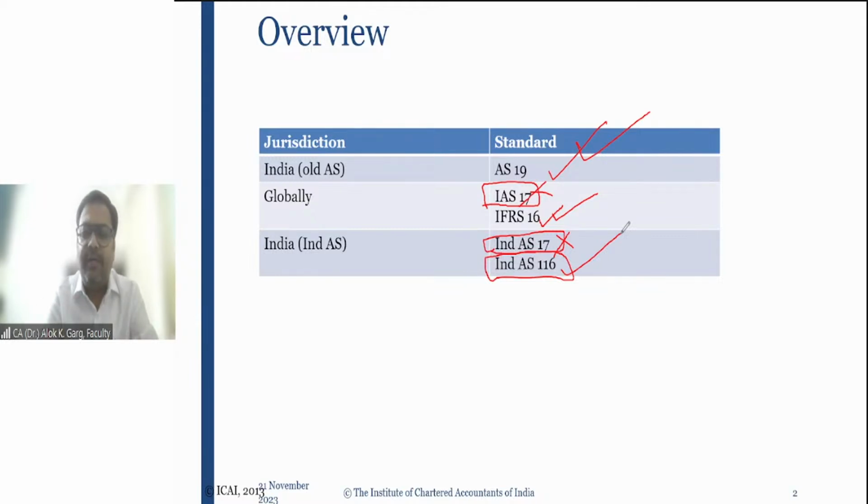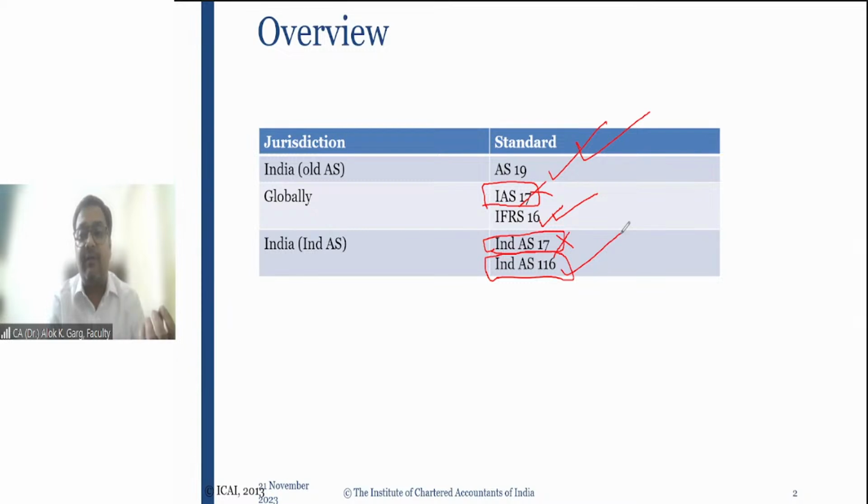It is important to talk about the older version of the standard just to give you a feel of what has been changed in IND AS 116, because in IND AS 116 the entire lessee accounting, what we have read earlier, even in AS 19, has been changed.